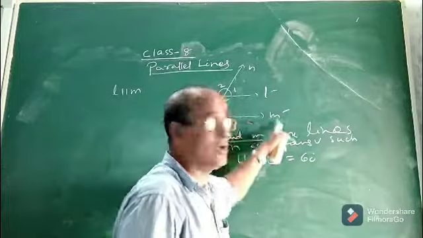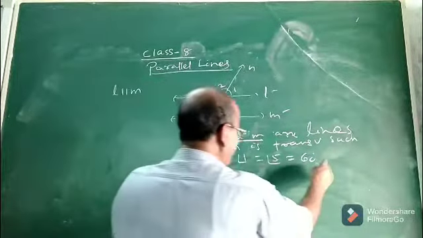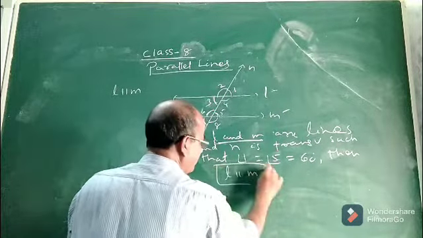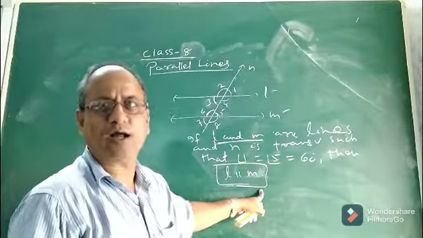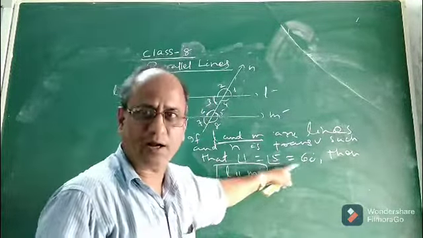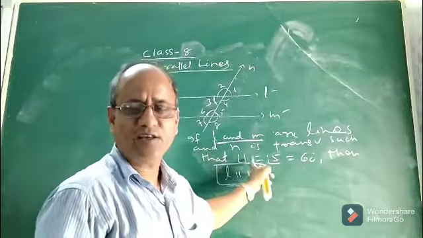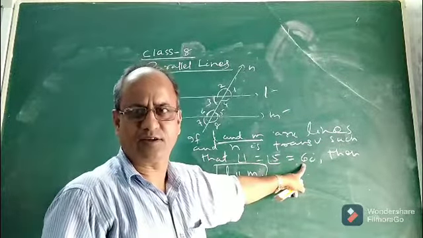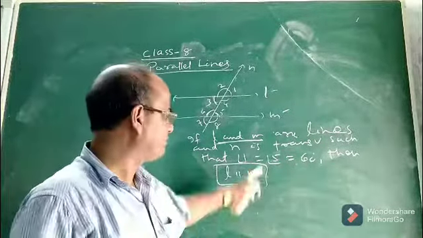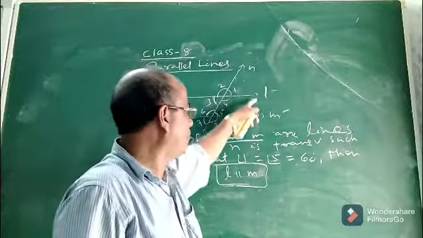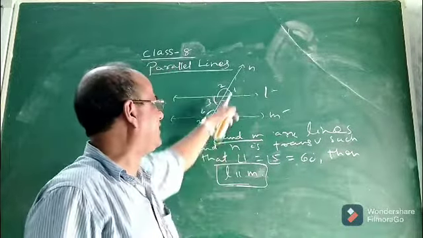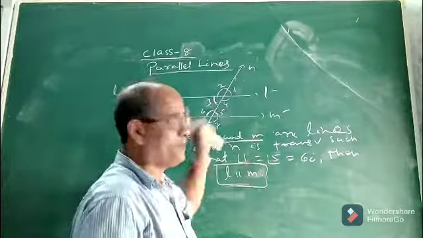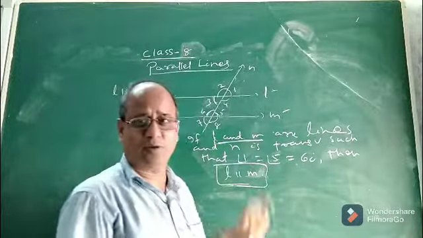So what will be the relation between L and M? Then automatically L will be parallel to M. Why? The reason is because 1 and 5 are equal, and they are of measure 60 degrees. That means one pair of corresponding angles is equal. So what I meant to say, children, is if two parallel lines are intersected by a transversal, then each pair of corresponding angles is equal. And the converse will be, if a pair of corresponding angles is equal, then automatically the two lines will be